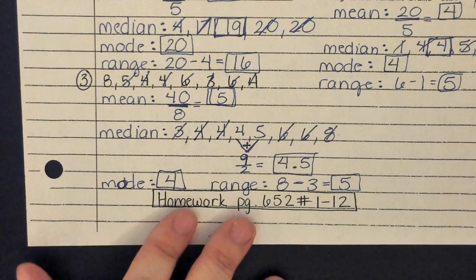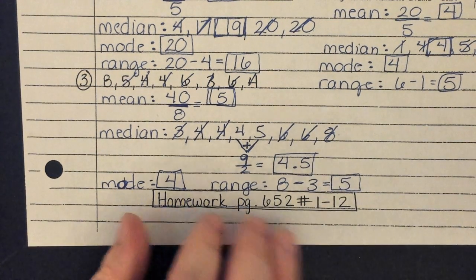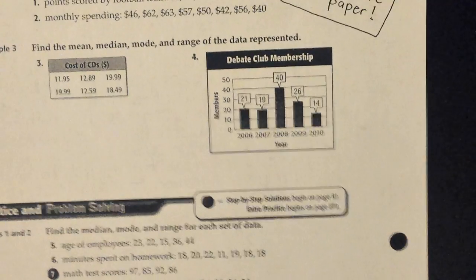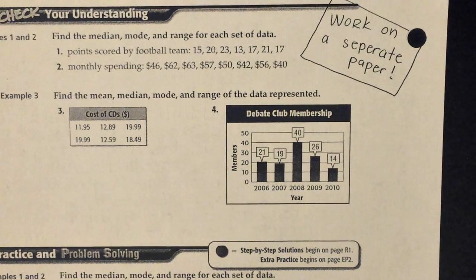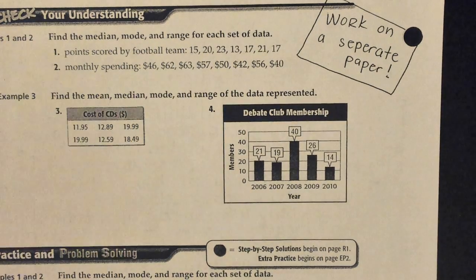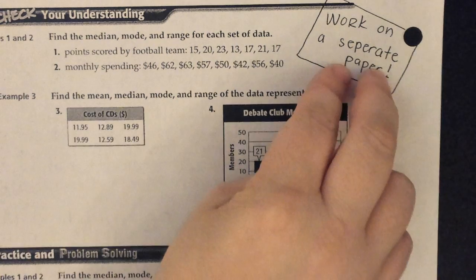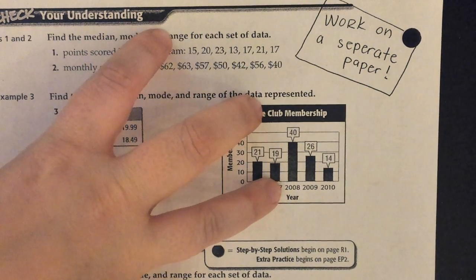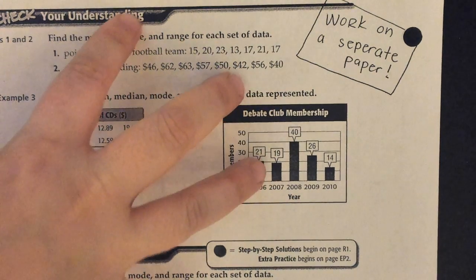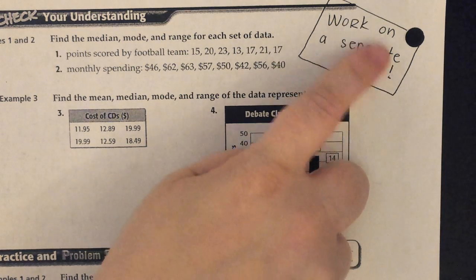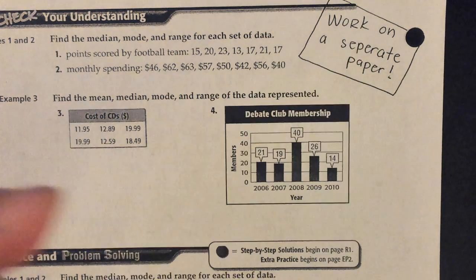All right, guys, your homework, you'll notice, is in your textbook. But if you flip it over, I've made a copy of that textbook page and put it on here. All right? Guys, it says to work on a separate sheet of paper. You can write on here, like marking out your numbers and stuff like that, but I want all of your work and all of your answers on your own paper. Does that make sense? You can write on this, but your answers are not going on here, and your work is not going on here. All right? Your work and your answers will be on your own piece of paper.